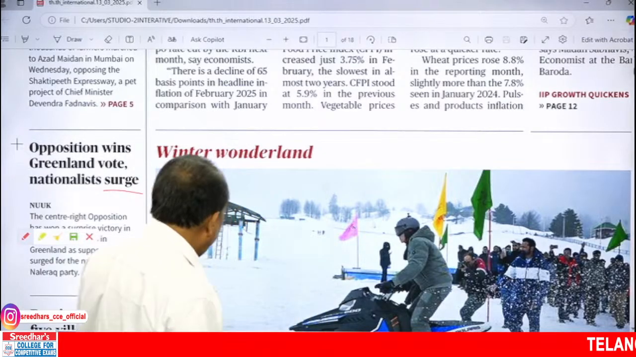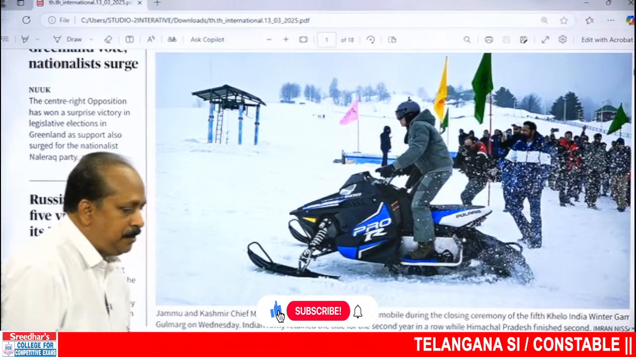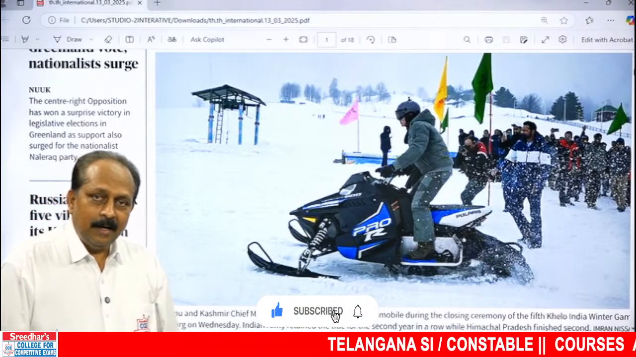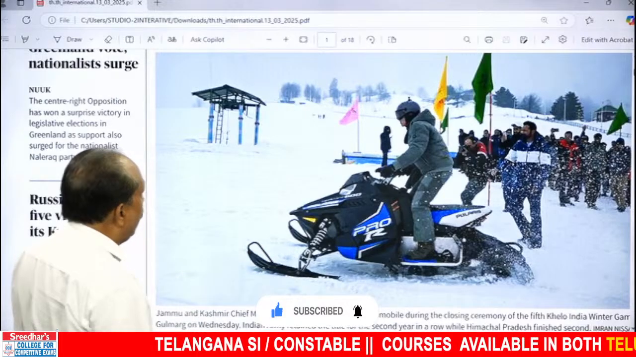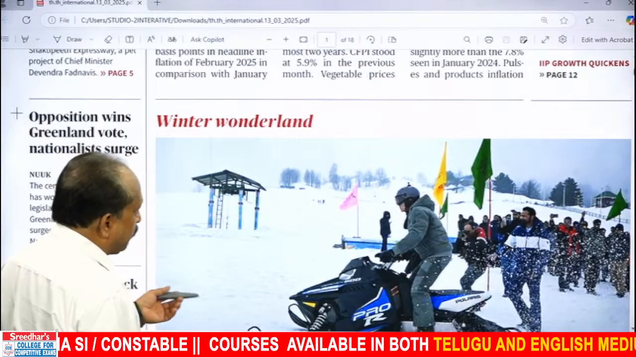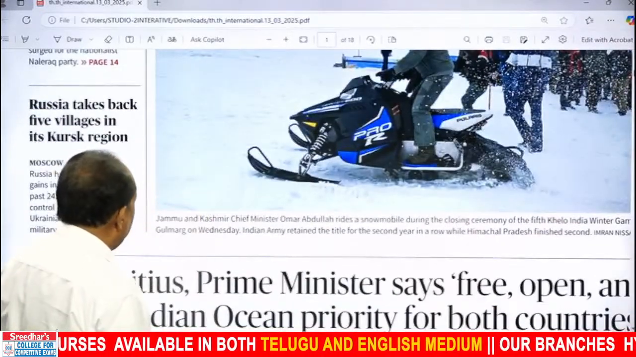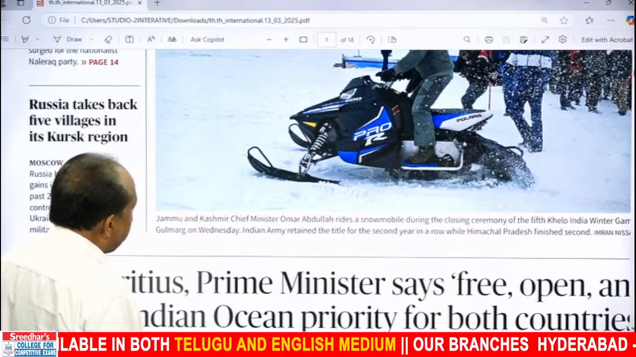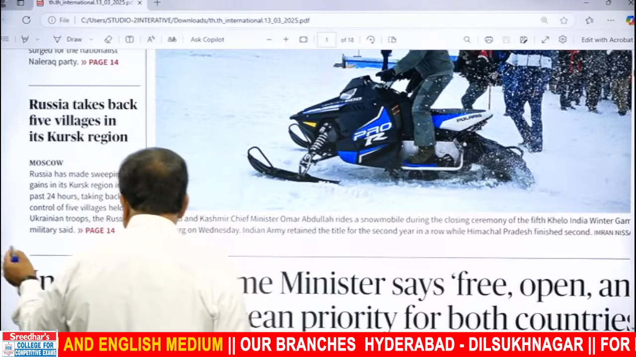Coming to the pic, as usual, The Hindu publishes an appealing, interesting pic on the front page. Here you can see snow all over and a snow bike. What does it say? Winter Wonderland. It is Kashmir and Winter Wonderland. Here you can see who is that person. Jammu and Kashmir Chief Minister Omar Abdullah rides a snowmobile. Oh, it is called a snowmobile.